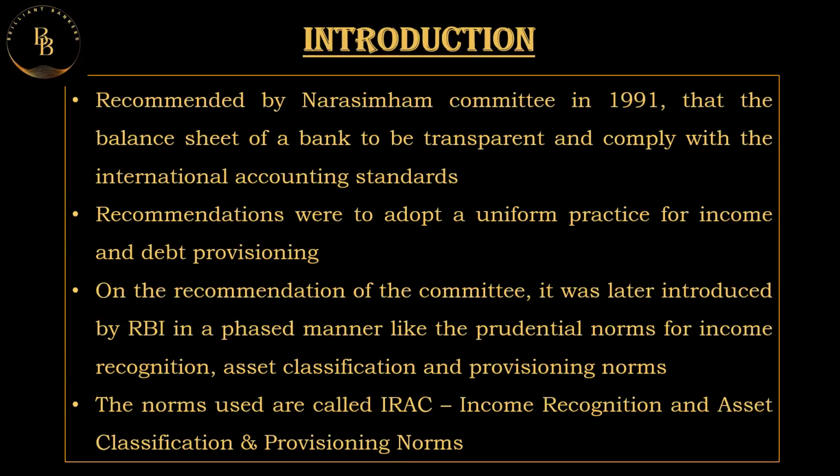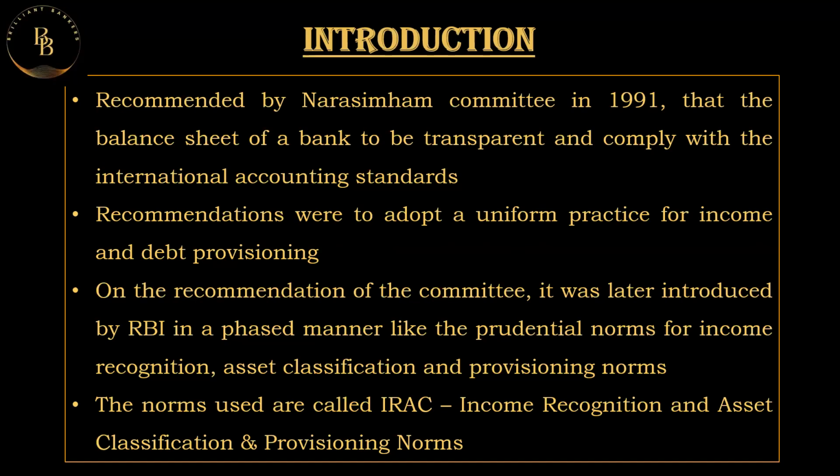There were some rules and regulations introduced in 1991, recommended by the Narasimhan Committee, that the balance sheet of the bank is to be transparent and comply with international accounting standards. A committee was formed by the then government for forming a new setup of rules for NPA action and credit risk of the banks, according to the Basel rules.